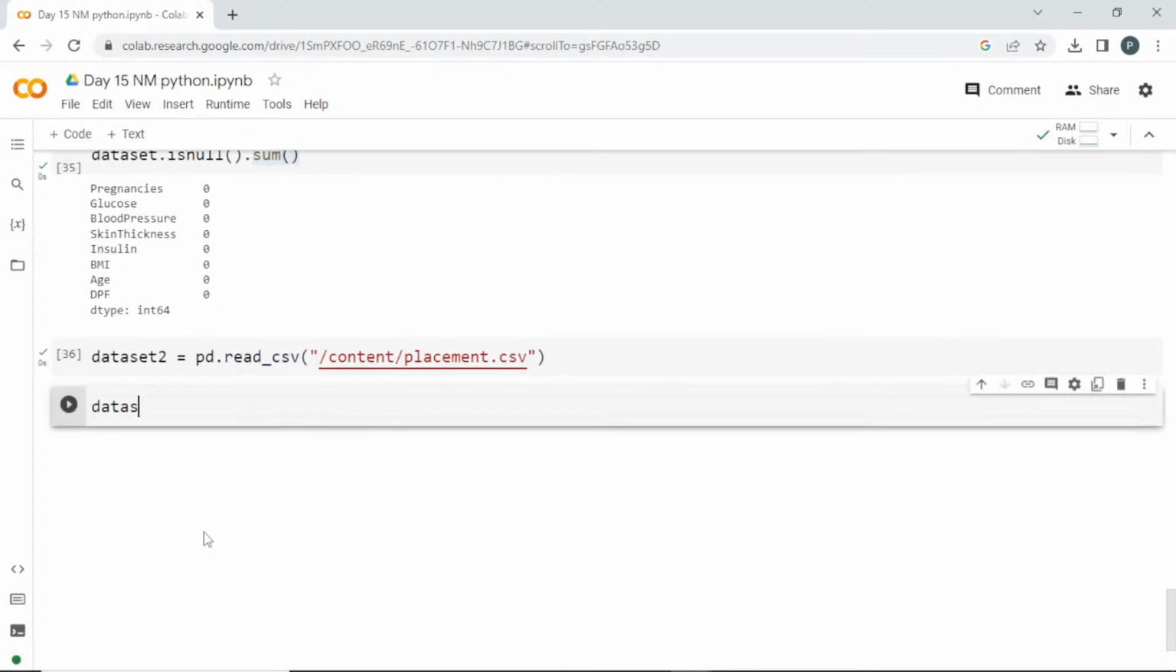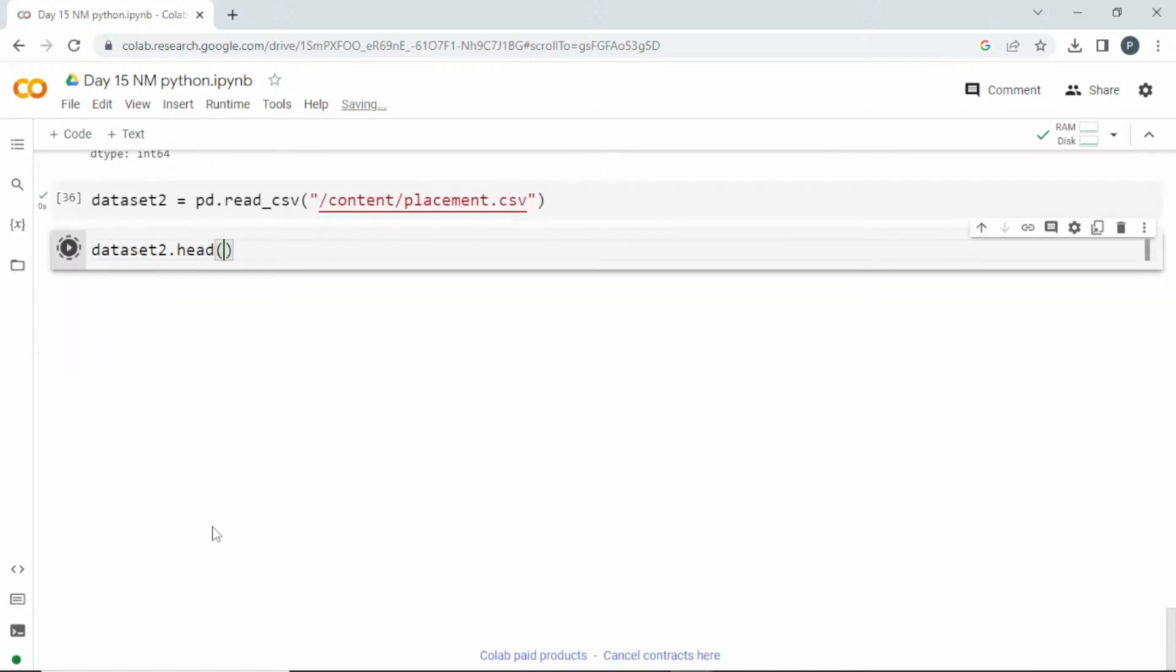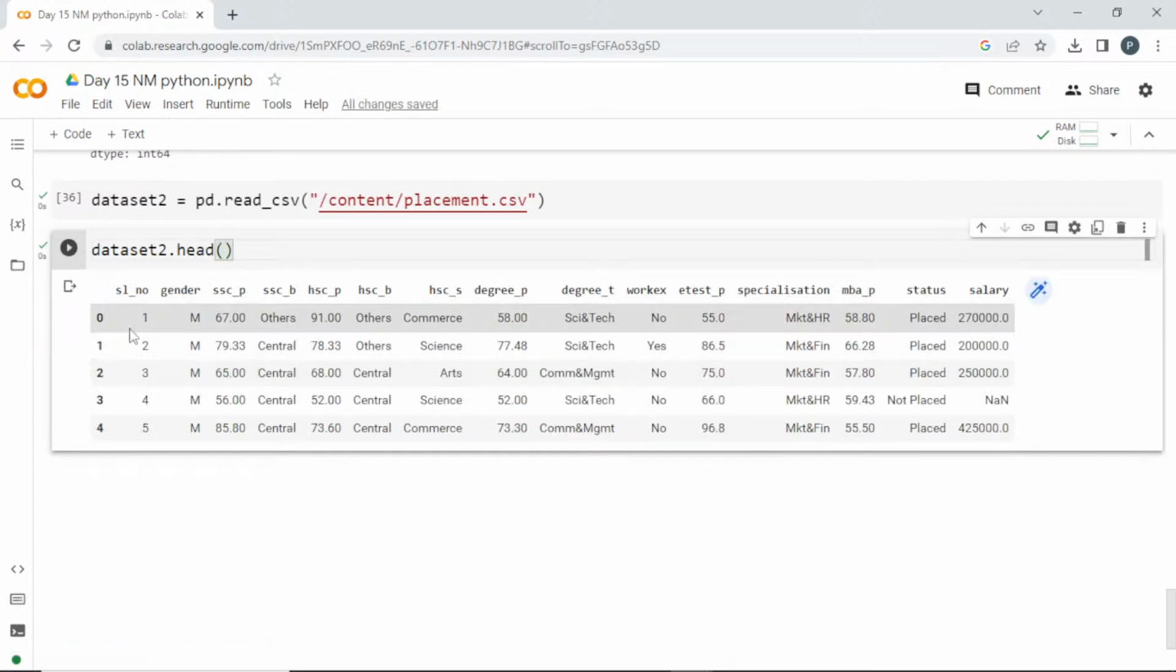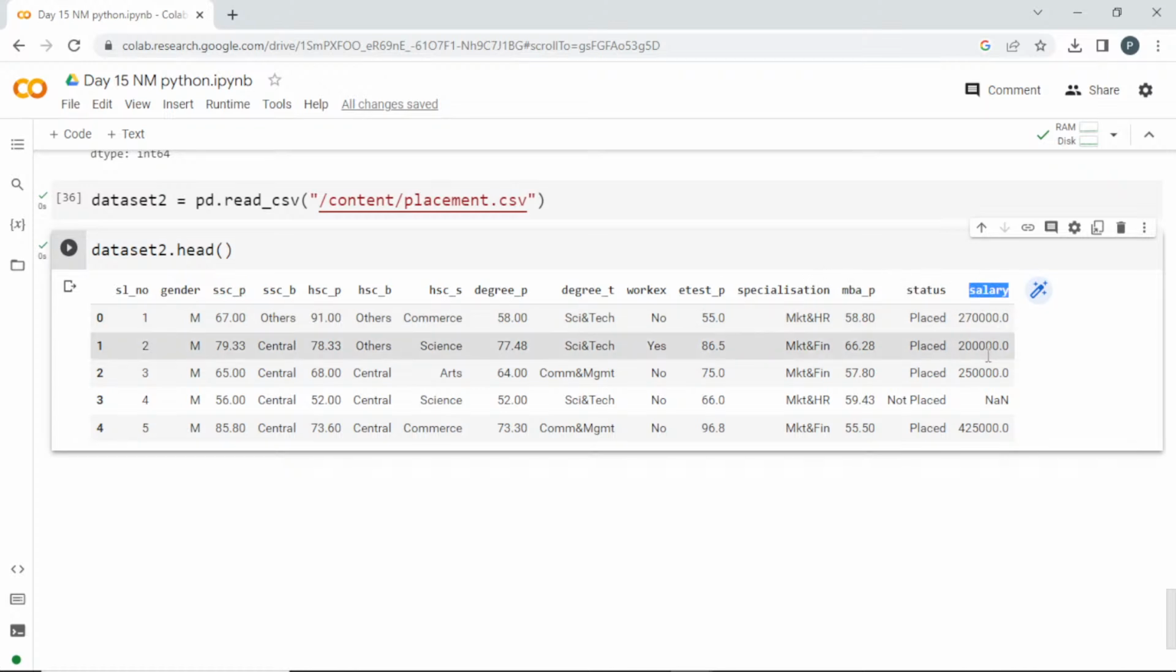Loaded. Let us check the head first. The first 5 rows. This is a student placement data set. It contains the gender, what is the board they have studied, what is the degree they have got, all these things, finally the status and the salary column.